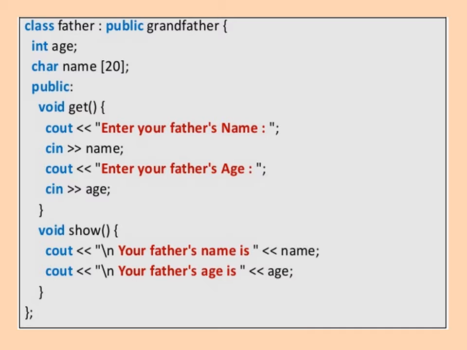Then in the show function, cout your father's name is name and your father's age is age. That is, we are displaying the father's name and age. So this is about the father class, which is derived from the grandfather base class.